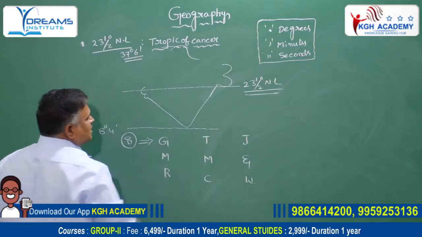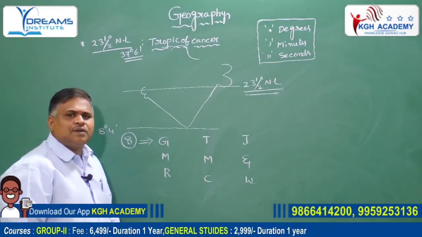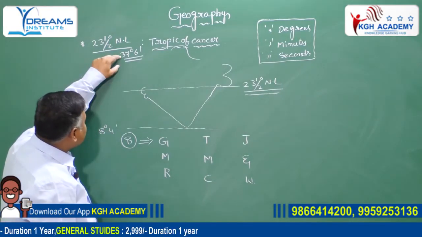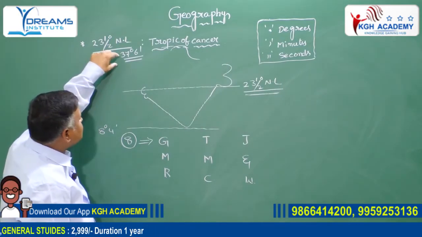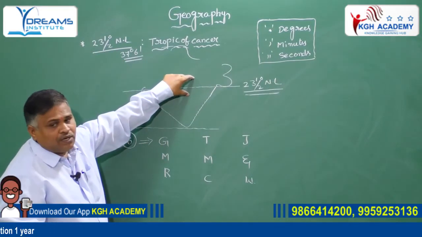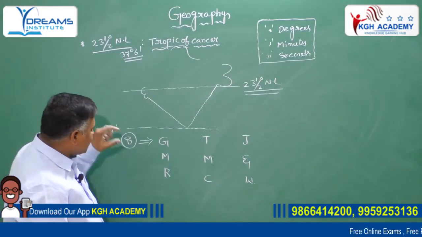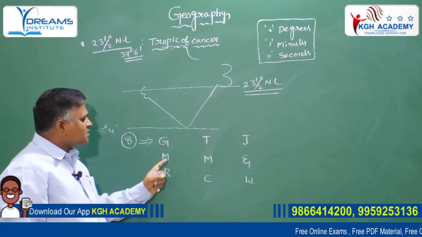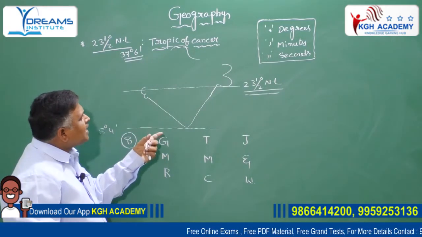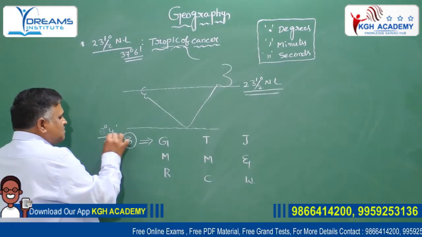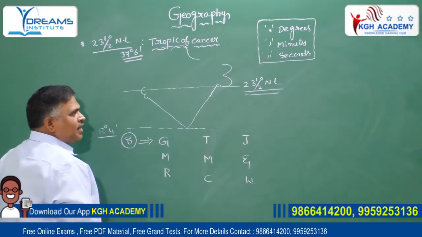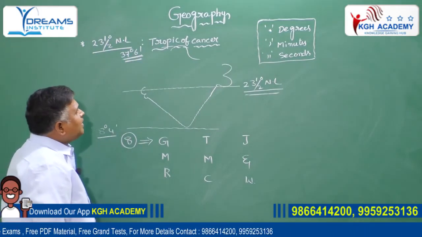The 23.5 degree north latitude, Tropic of Cancer, passes through 8 Indian states such as Gujarat, Madhya Pradesh, Rajasthan, Tripura, Mizoram, Chhattisgarh, Jharkhand, and West Bengal.